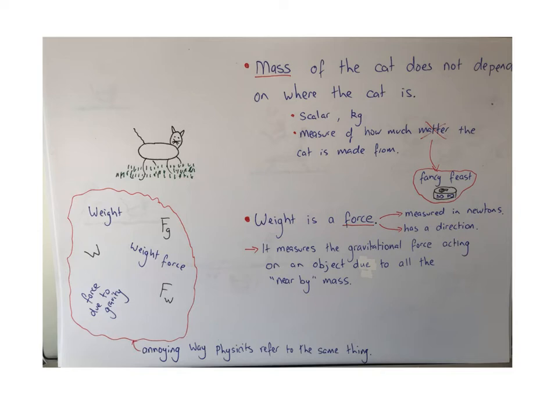Kind of cool. Now the really annoying thing about weight is that physicists call it lots of different things. So weight, weight force, force due to gravity, with the symbols W or Fg for force of gravity, or Fw for weight force, which is really annoying and very confusing early on, but something that we'll have to get used to.